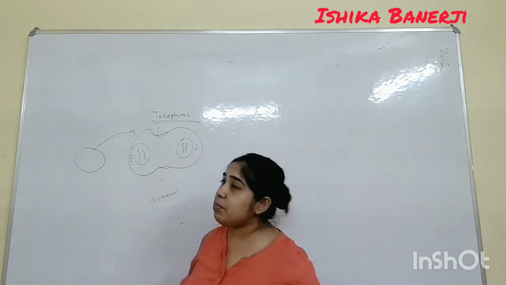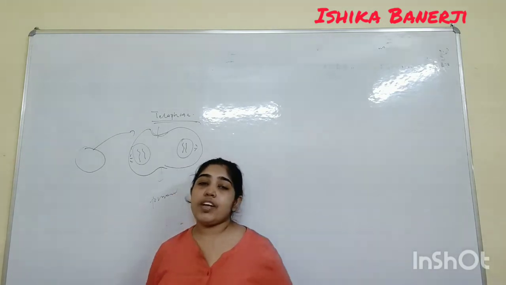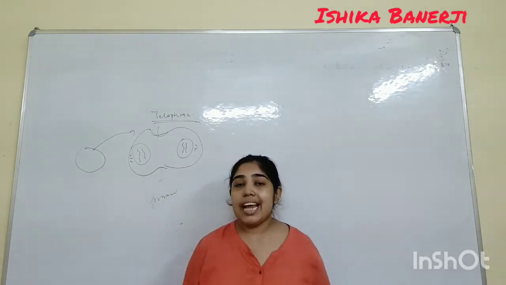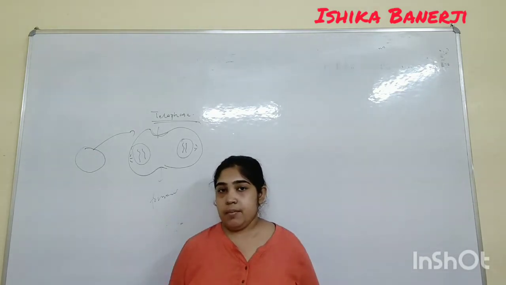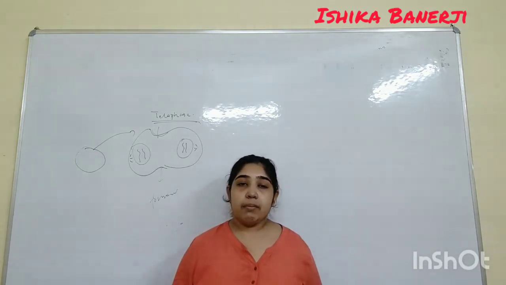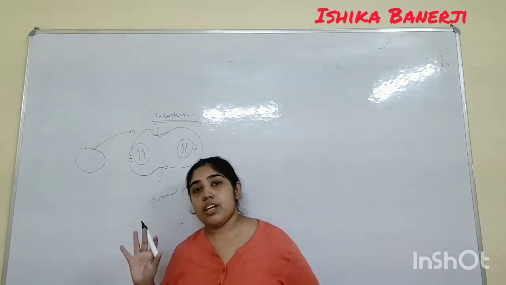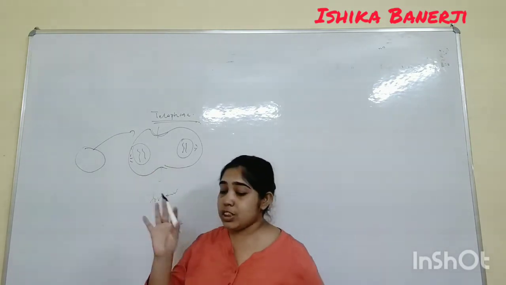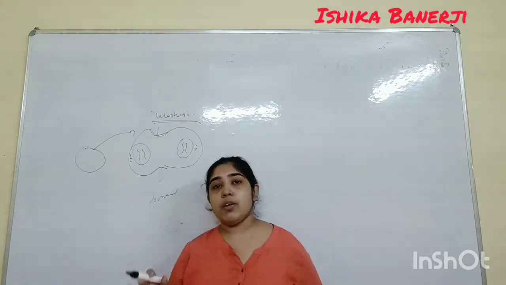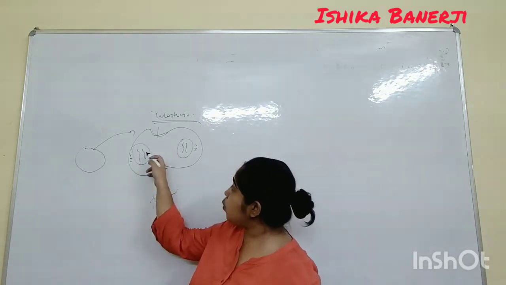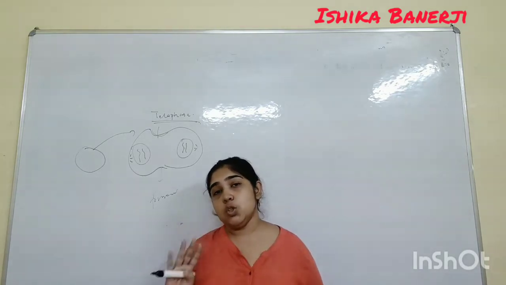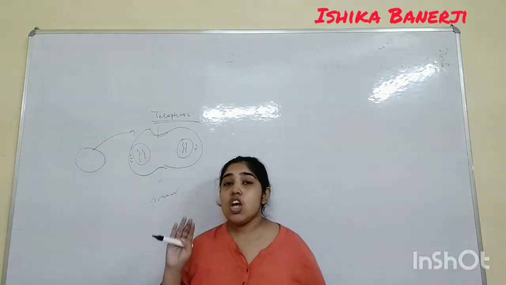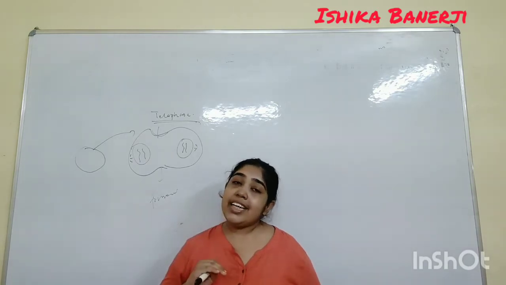What happens in the telophase is that the nuclear membrane and the nucleolus will reappear. The spindle fiber will disappear. Can you see spindle fiber here? No, the spindle fiber will disappear because they have been separating. Two complete daughter cells are produced. Two sets of daughter chromosomes reach the opposite pole.